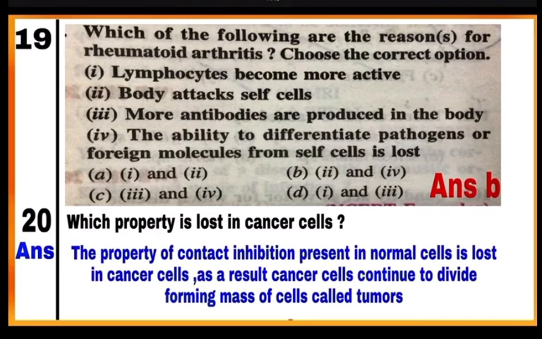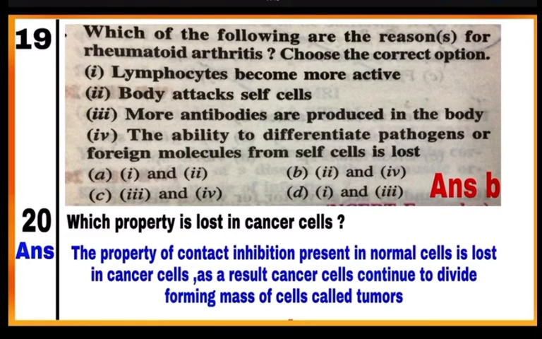So here option number 2, body attacks self cells, and option number 4, the ability to differentiate pathogens or foreign molecules from self cells is lost. So these two properties are correct about rheumatoid arthritis. So here option B is the correct answer.